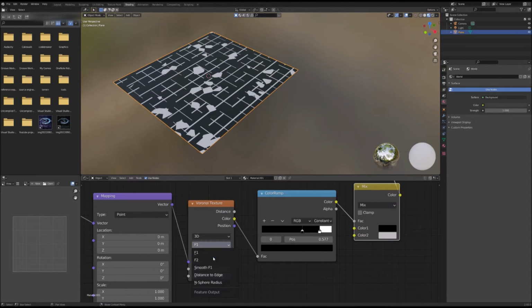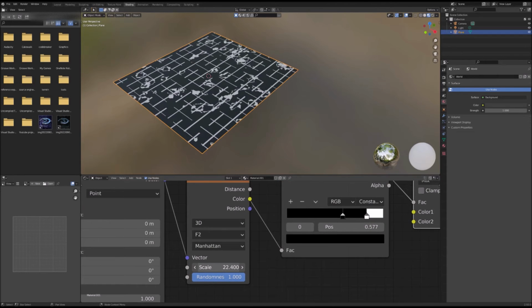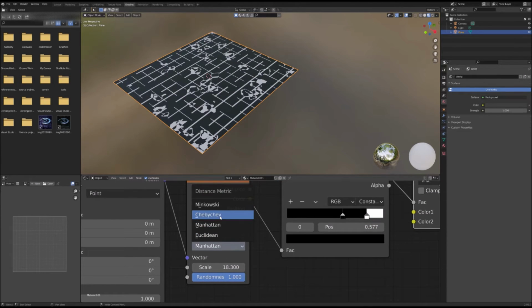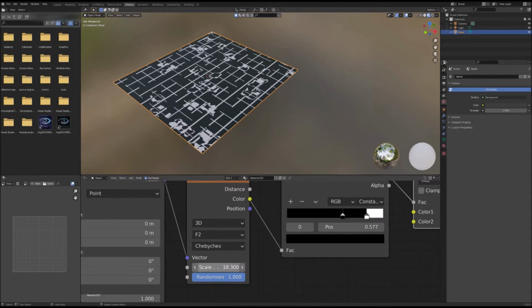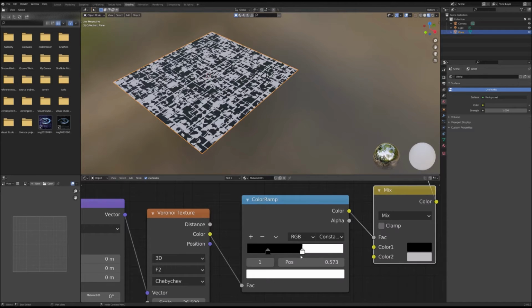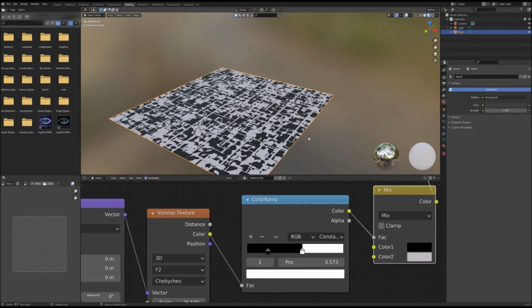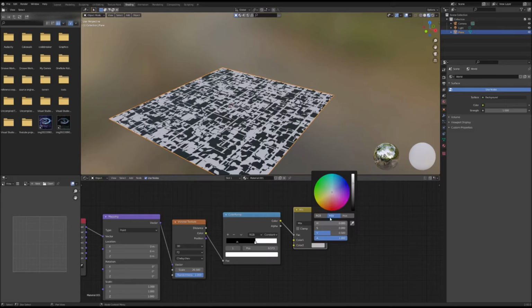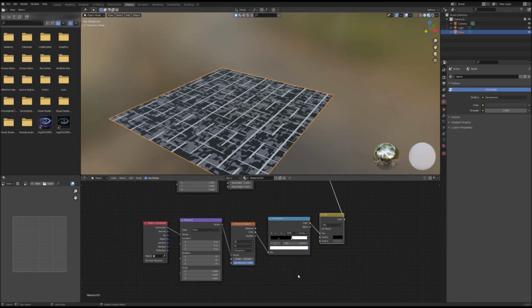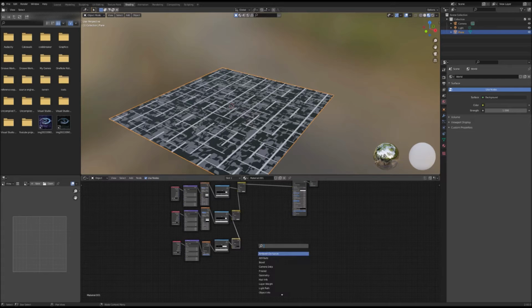In my opinion, I'm going to switch it to F2 and switch to Manhattan. Or actually, no, Chebyshev. My mistake. I'm going to switch it to Chebyshev, then adjust it to my liking. I know it looks a little weird now, but once we get our bump maps in, it will look pretty nice. And then adjust it slightly so that you gain a difference of everything. And there we go. Next, we're going to apply our bump maps.